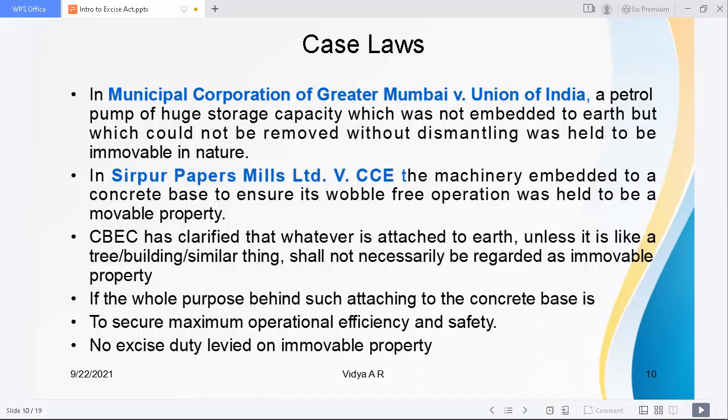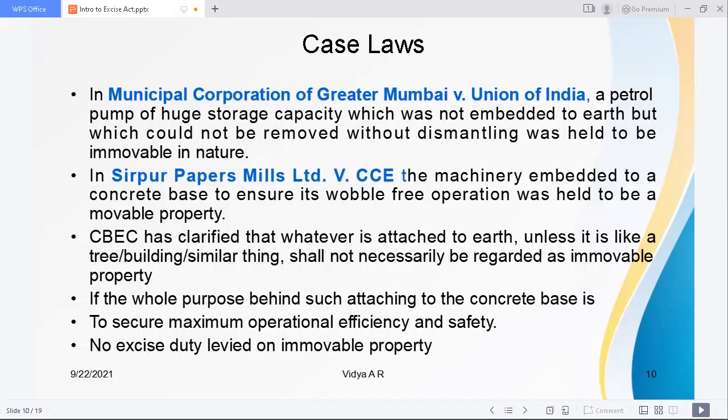If the whole purpose behind attaching to the concrete base is to secure maximum operational efficiency and safety, no excise duty is levied on immovable property. So we can understand the basic difference between these two decisions. In the first case, it was a petrol pump of huge storage capacity which could not be removed without dismantling, so it was held to be immovable property.